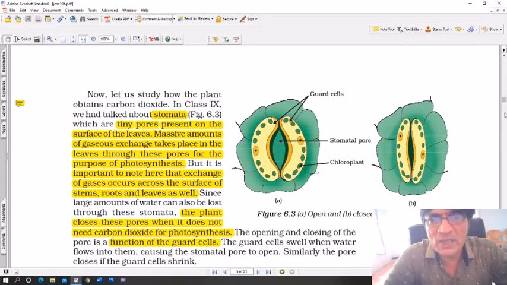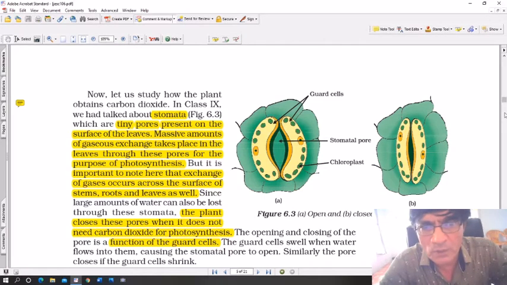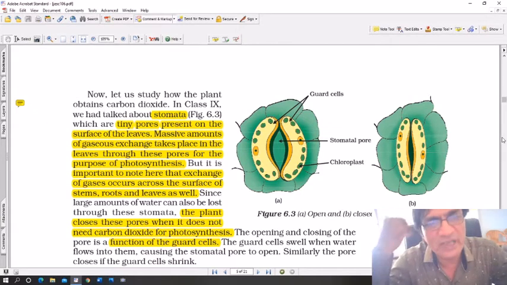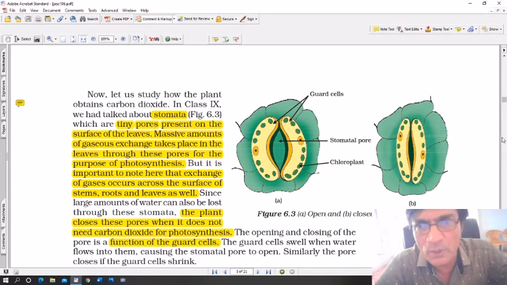See, now let us study how the plant obtains carbon dioxide. In class 9 we have talked about stomata, which are tiny pores present on the surface of the leaves. So what are stomata? See the question out here. What are stomata? Stomata are tiny pores present on the surface of the leaves. Massive amounts of gaseous exchange takes place in the leaves through the pores for the purpose of photosynthesis.